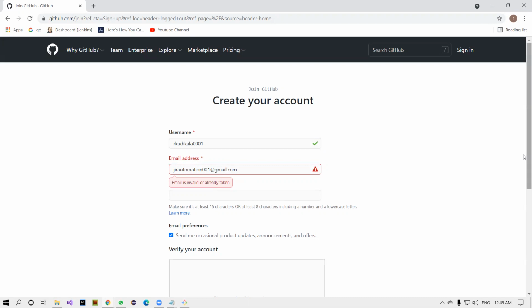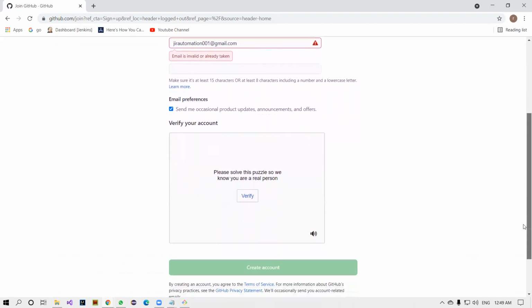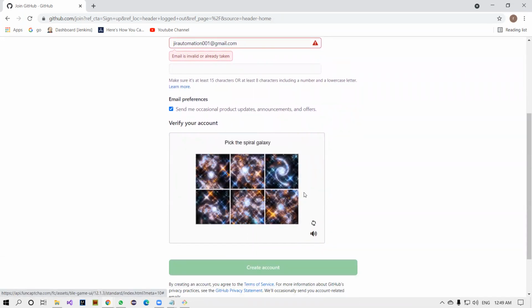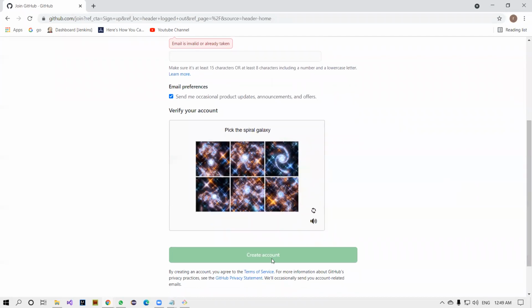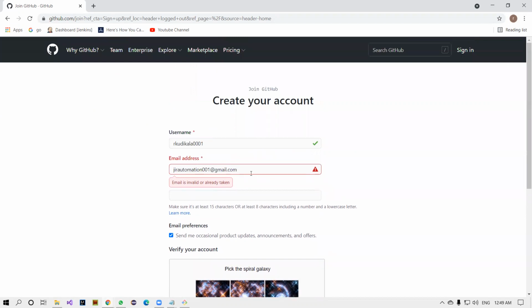So very simple. I already registered on this website, github.com, and you have to select this. You have to verify this one. Select something over here, which is Spiral Galaxy, and just click on create account. Then you'll receive a confirmation email to this email account. Open your email, click on that email in the inbox and verify it. Once you verify it, you need to create a password.